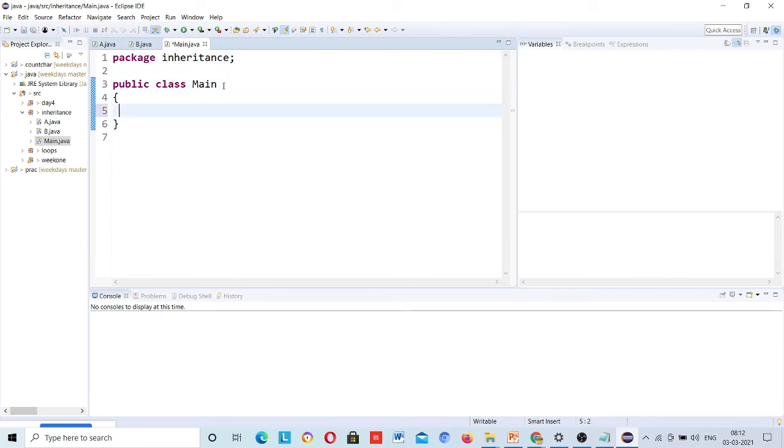The main method should be there in the main class. Now see.